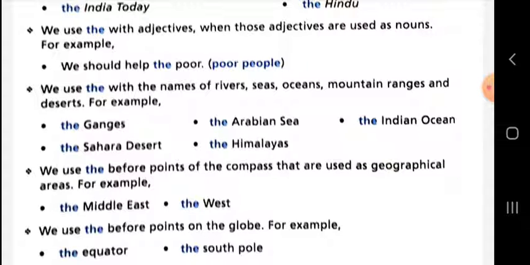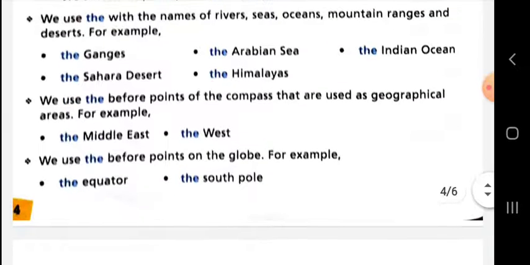We use the before points of the compass that are used as geographical areas. For example, the Middle East, the West. You can use the before the names of all directions: the east, the west, the north, the south. We use the before points on the globe. For example, the equator, the south pole.